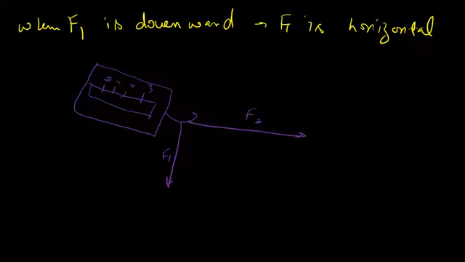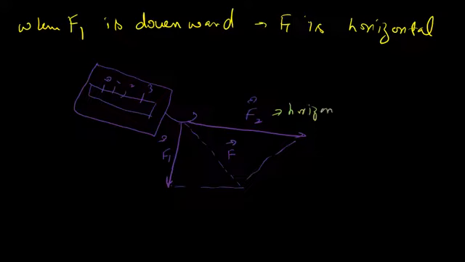Here we will consider the net impact of both forces. This one is the force F2, in the horizontal direction, and this one is the force F1, in the vertical direction.